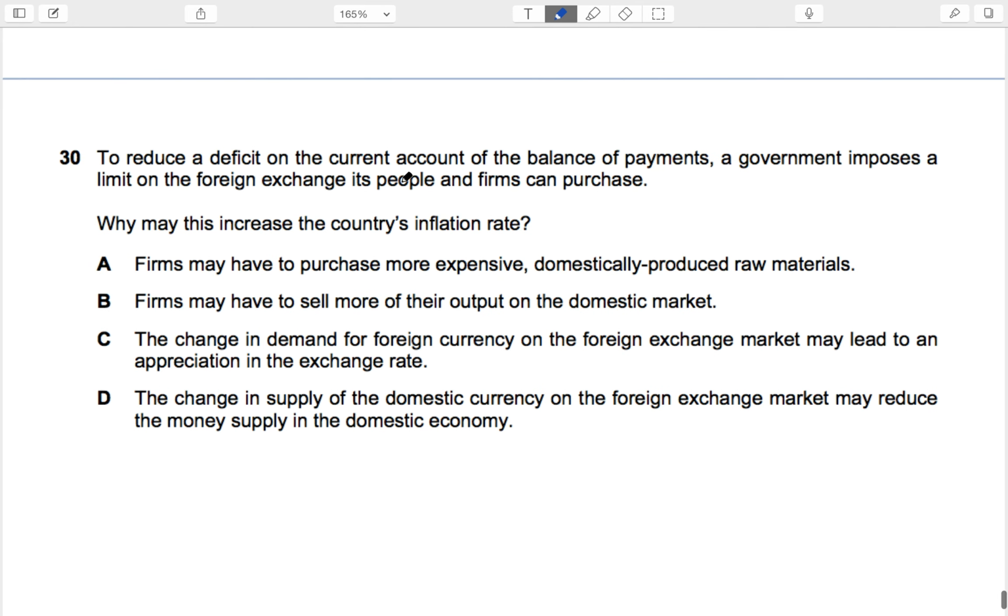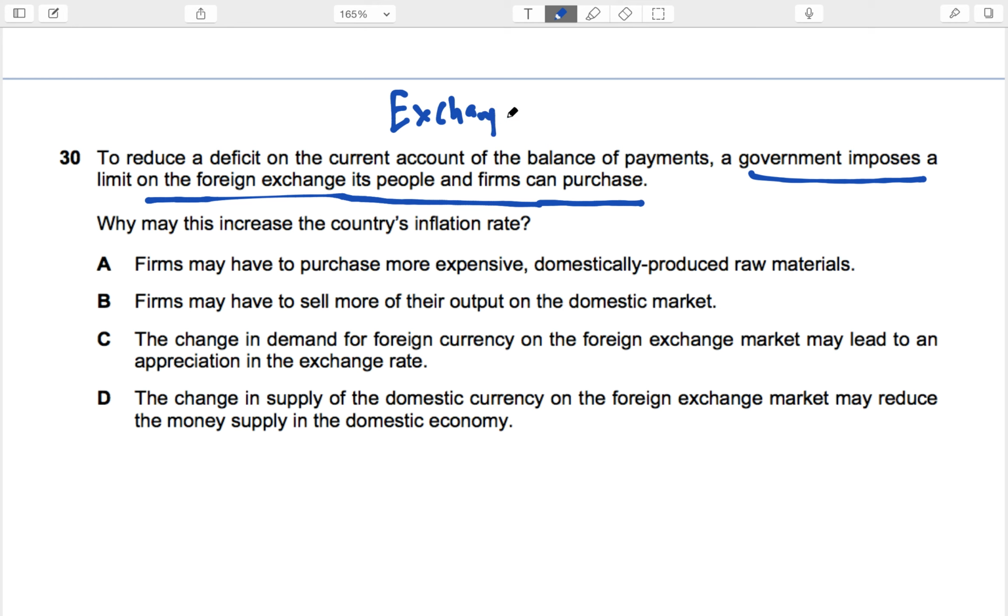To reduce the deficit on the current account of the balance of payment, a government imposes a limit on the foreign exchange its people and firms can purchase. Limit means they are putting what we call exchange controls. If people want to buy foreign goods, they can't, because they don't have the money. Let's say if I want to buy a US good, I need dollars.